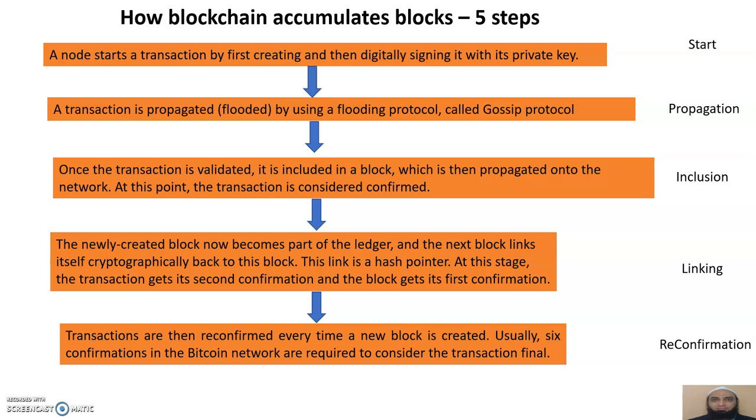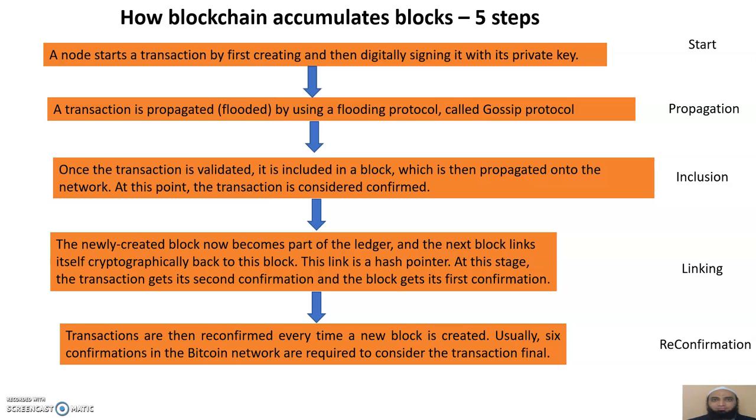Once the transaction is validated, it is included in the block. Means the block stores all the information regarding that transaction. It is the inclusion step. Then the fourth step is linking. The newly created block now becomes a part of the ledger, and the next block links itself cryptographically back to this block. This is the linking process. By using this hash pointer, one block is connected to the other. That is called linking.